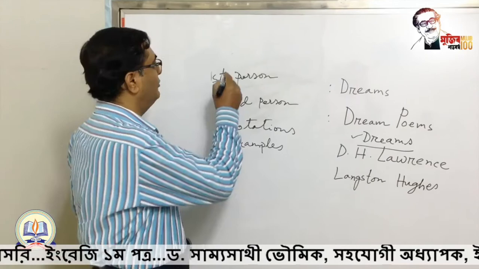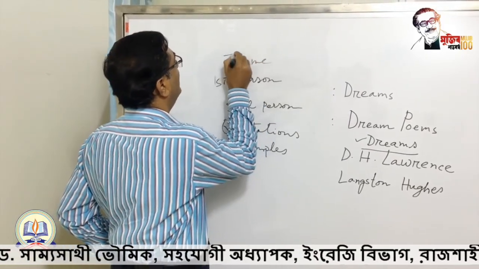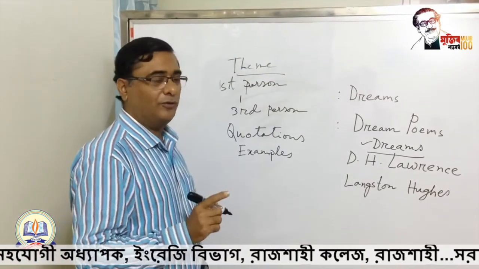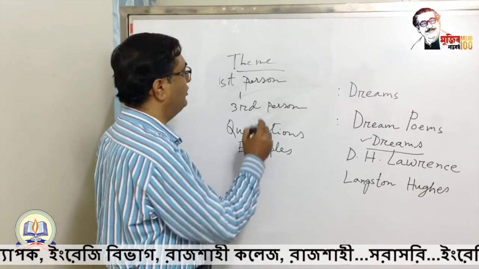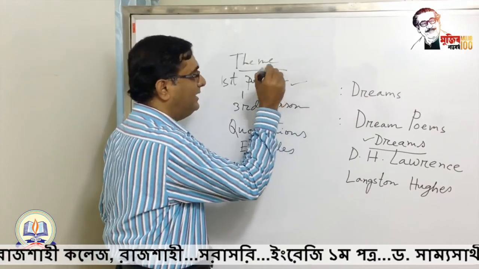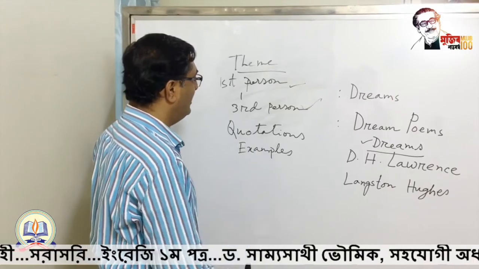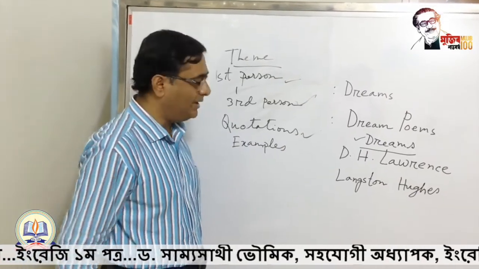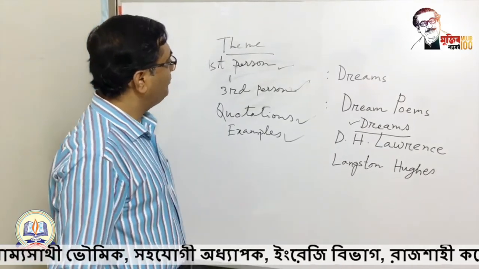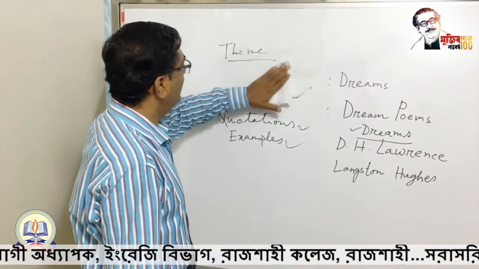But there is one common thing in theme writing as well. Now, what is that? In case of theme writing, if it is prose, you have to also follow the same rules. I mean, don't use first person even if it is in the text, and you have to write it in third person, and don't use quotation even in theme writing, and don't use examples even in theme writing. But theme writing is different from summary writing. I said earlier, in what sense?